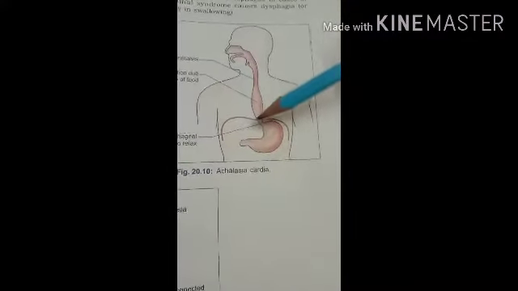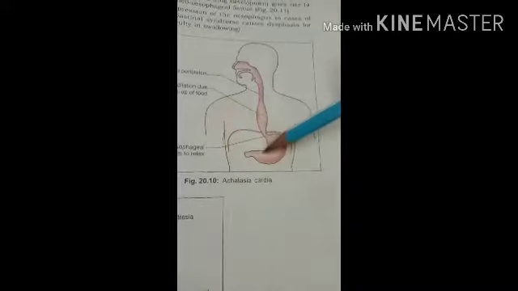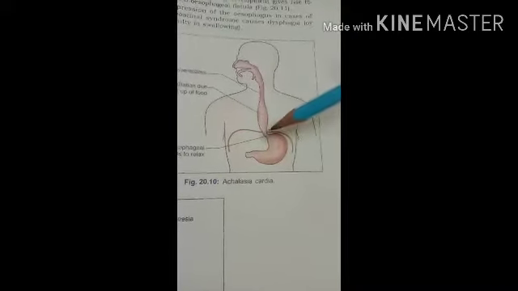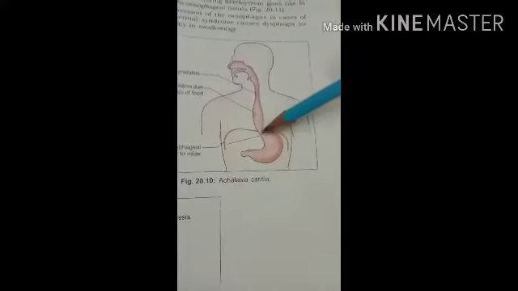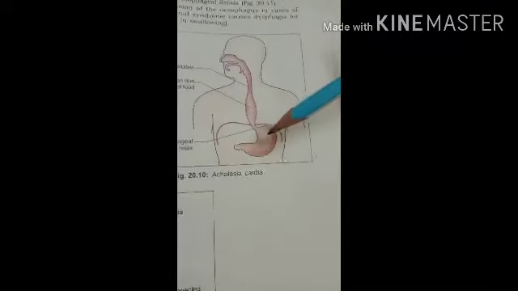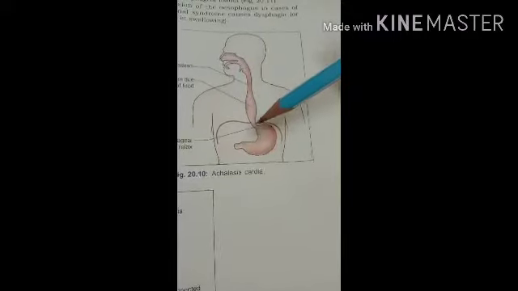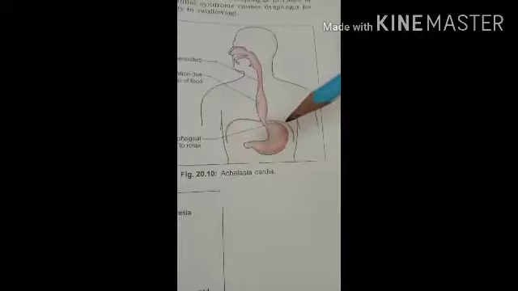Then the right border of the abdominal part of the esophagus ends into the lesser curvature of the stomach, and the left border is separated from the fundus of the stomach by a cardiac notch. So here is the cardiac notch. The peritoneum covers only the anterior surface and the left side of this abdominal part of the esophagus.